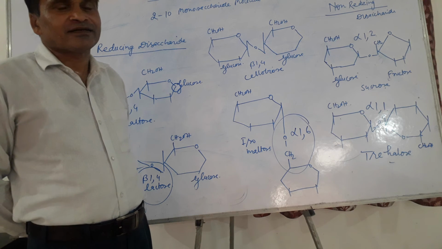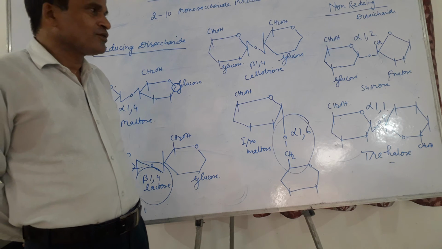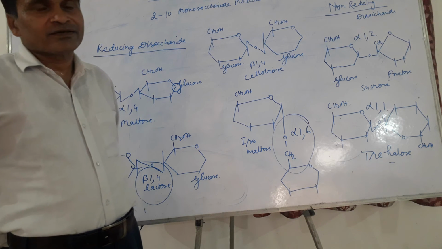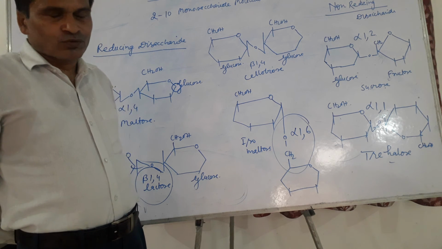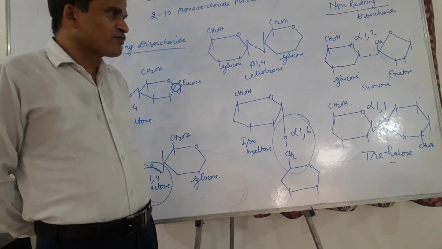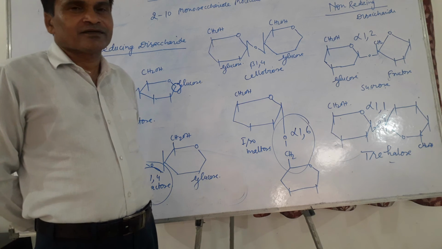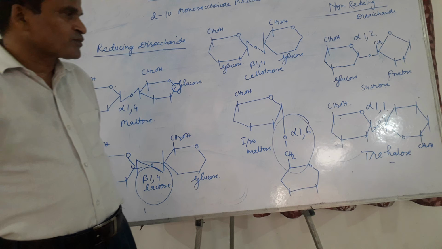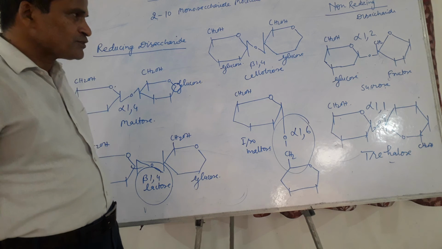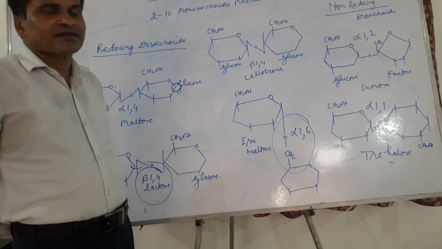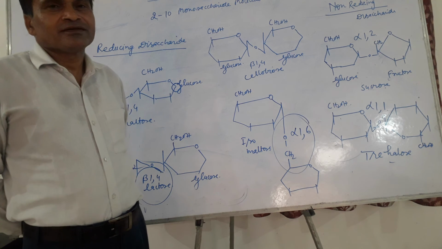There are several alternatives to sucrose which are used in large amounts, but they are not carbohydrates. For example, saccharin. Saccharin is the most widely used sucrose alternative. After World War I, it was extensively used to fulfill the deficit of sucrose. Saccharin is 400 times sweeter than sucrose. But the use of saccharin is dangerous because it contains an amino group and is not a carbohydrate, so it is harmful for health.